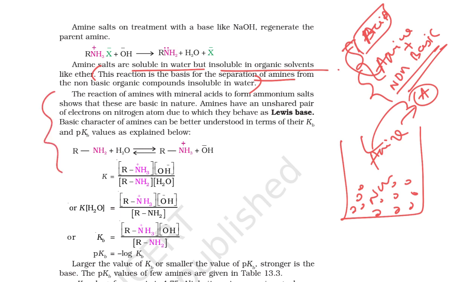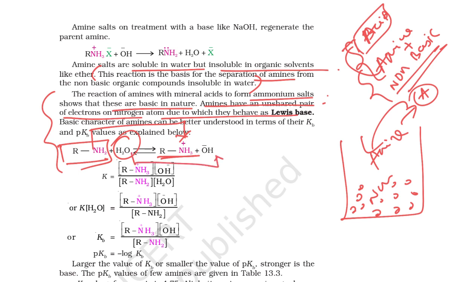Next we go for the reaction of amine with mineral acid to form the ammonium salt. Basic in nature, amines have an unshared pair of electrons on nitrogen, due to which they behave as a Lewis base. So is this a Lewis acid or Lewis base? This is the Lewis base, and water acts as the Lewis acid. So the base abstracts the proton and becomes a conjugate acid, and this becomes a conjugate base. Taking the concentration of product by reactant, we know that K into H2O becomes Kb.